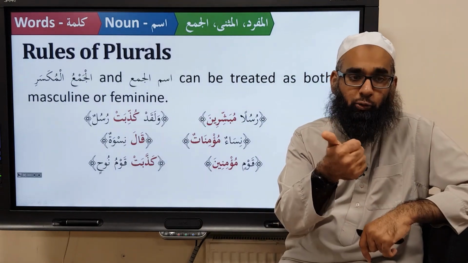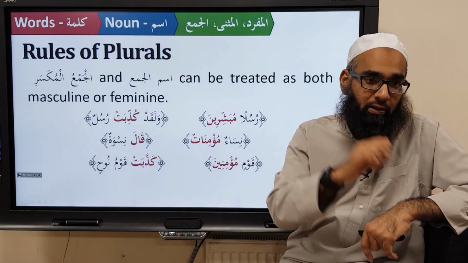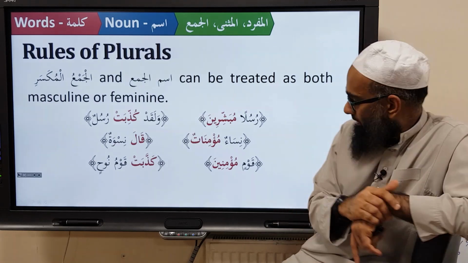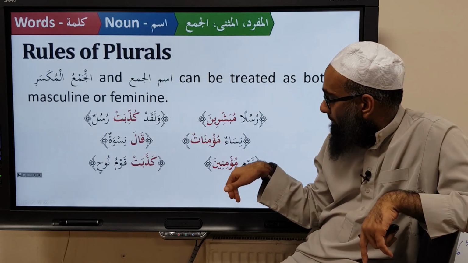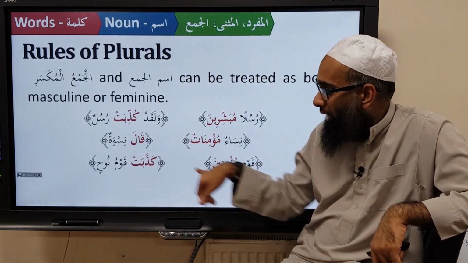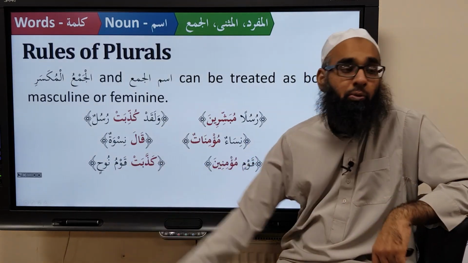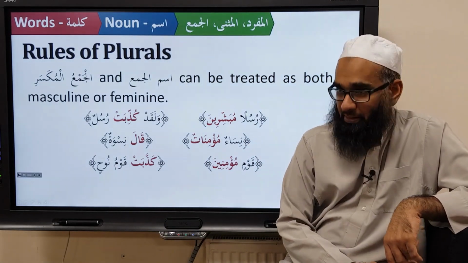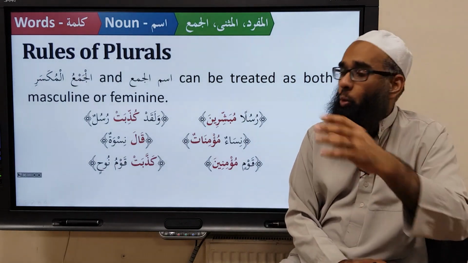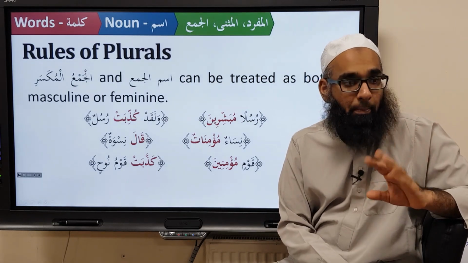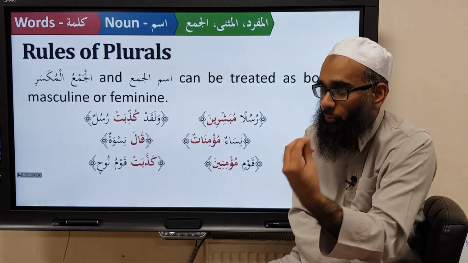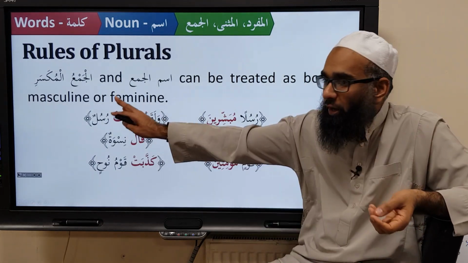So you have two plurals. Imra'atun is one woman. Nisa'un and niswa is what? Women. Qawmun is ismul jama'. So you can have a plural, qawmin mu'minin, or you can have it as singular feminine, kadhabat qawmu nuhin. You see? So when you have jam' mukassar, when you're writing text you follow the normal rule for rationals, but remember that you can have this leeway. So when you see a text, tilka rusul, you know, oh, it's this rule.